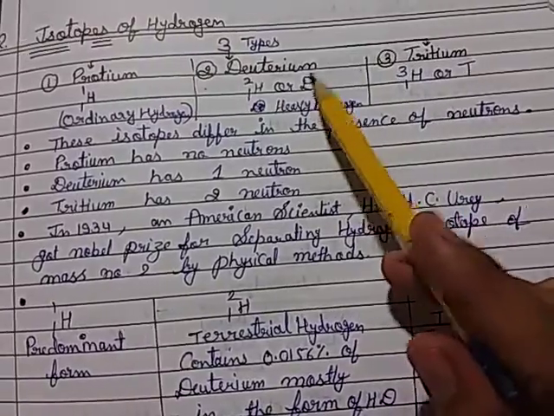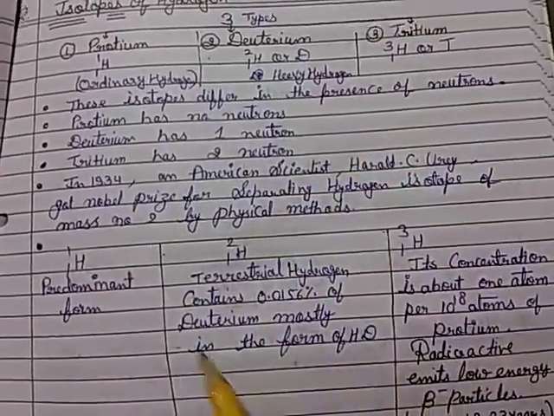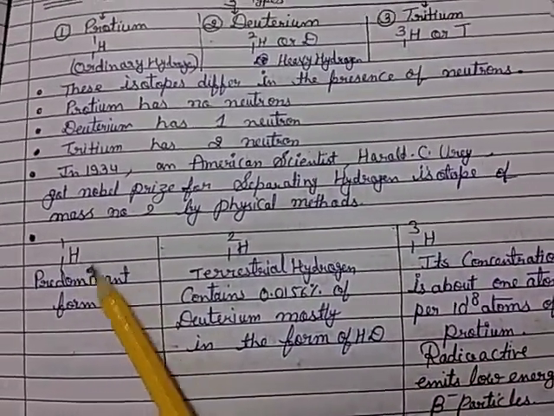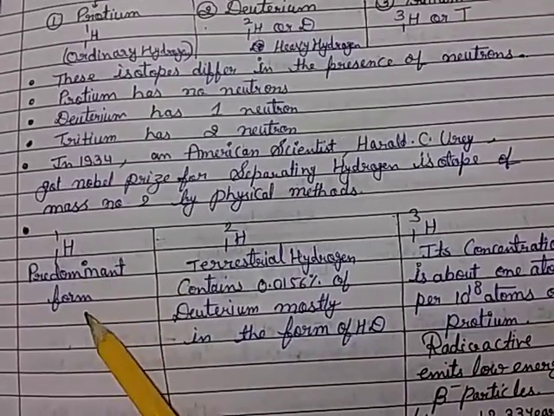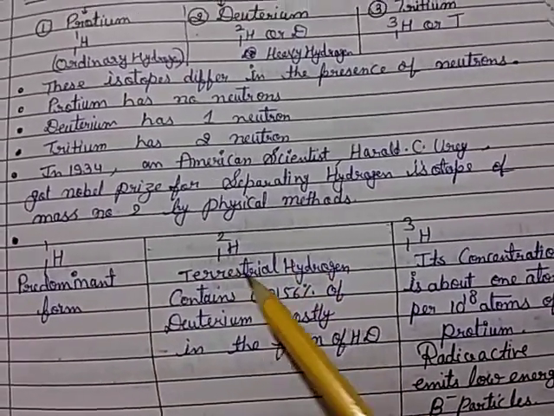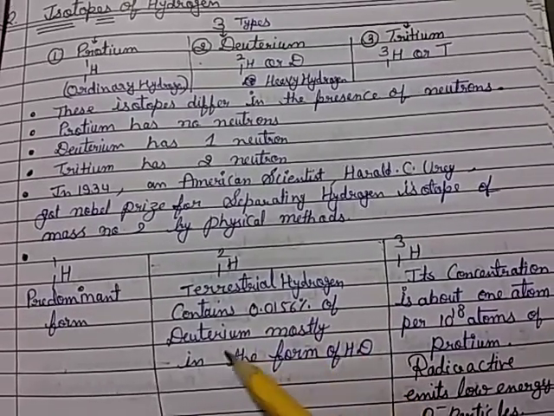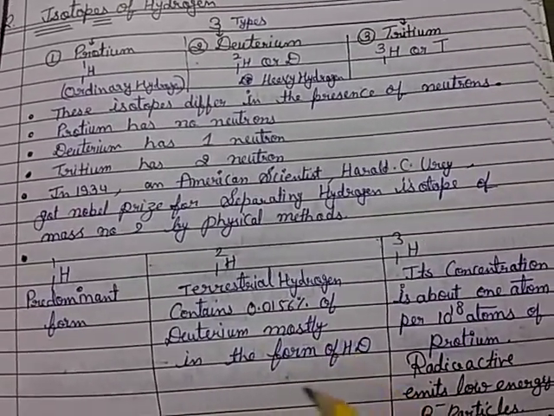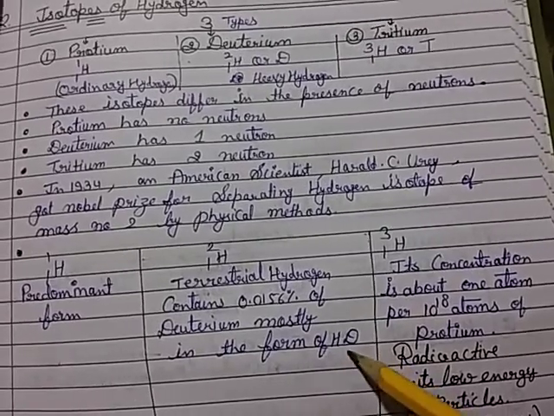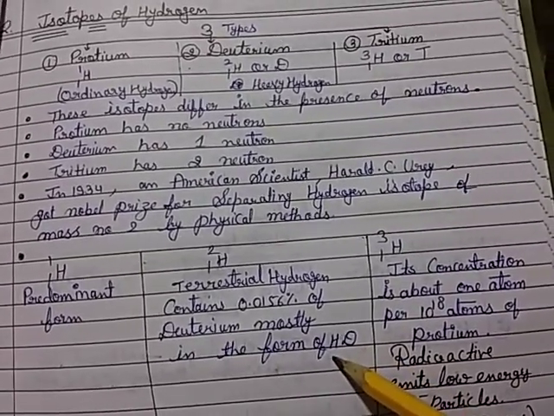This is for deuterium. In occurrence, 1H1 is the predominant form, and terrestrial hydrogen contains 0.0156% of deuterium, mostly in the form of HD, that is, deuterium hydrogen.